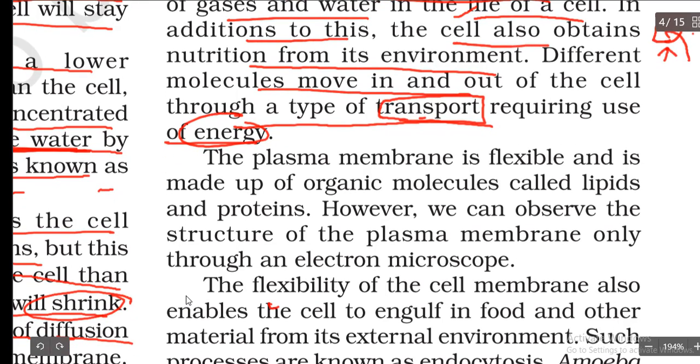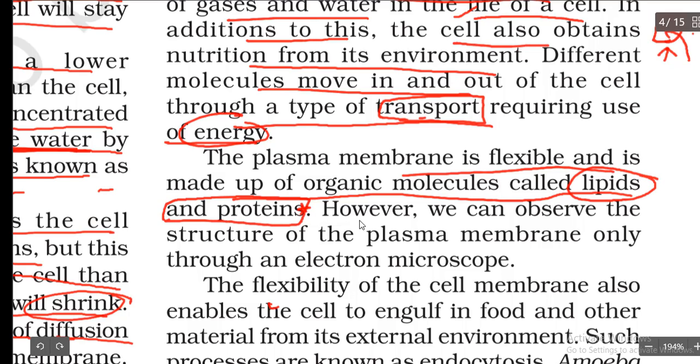Okay, so the plasma membrane is flexible and is made up of organic molecules called as lipids and proteins. So plasma membrane is made up of some organic molecules called as what? Lipids and proteins. However, we can observe the structure of the plasma membrane only through electron microscope. So cell is only small thing we can see under the microscope. And this plasma membrane or the outer covering is still again a very minute thing or very tiny thing. We cannot observe under the normal microscope. We can only see it under the electron microscope. That is nothing but bigger microscope.